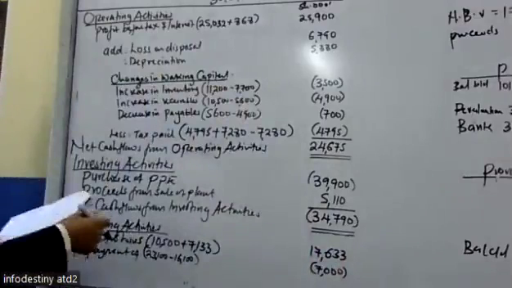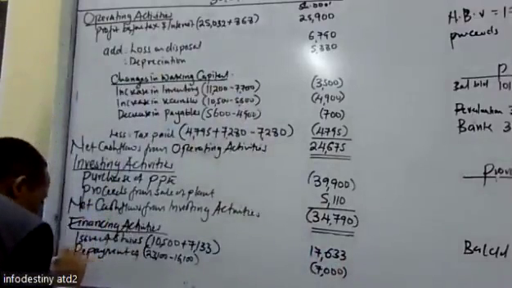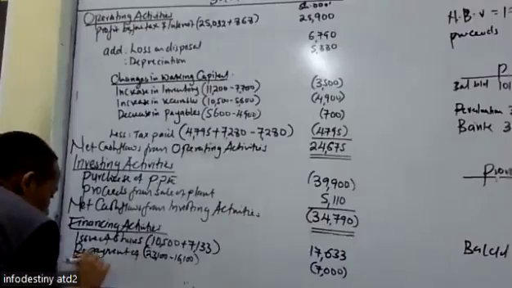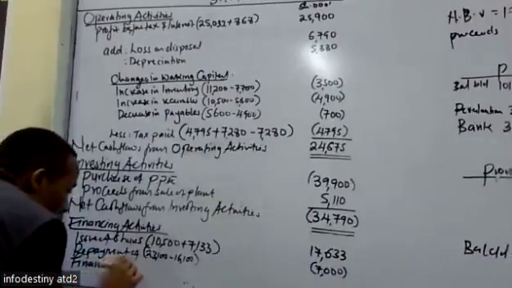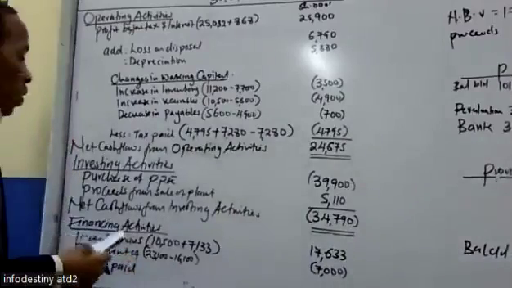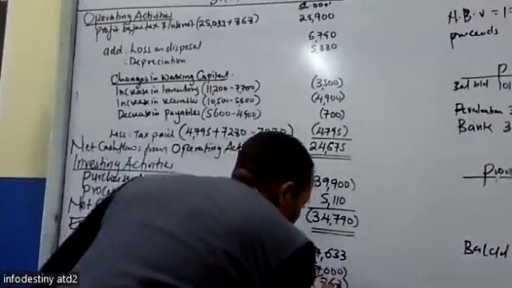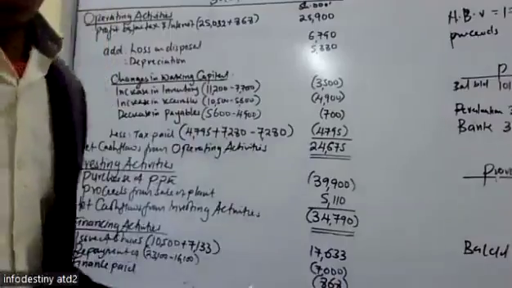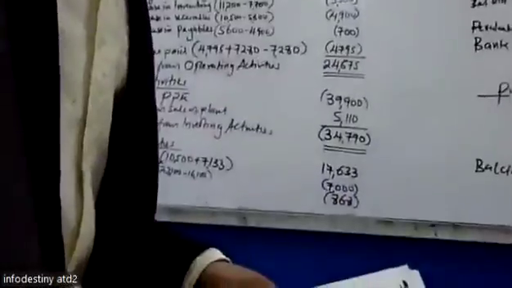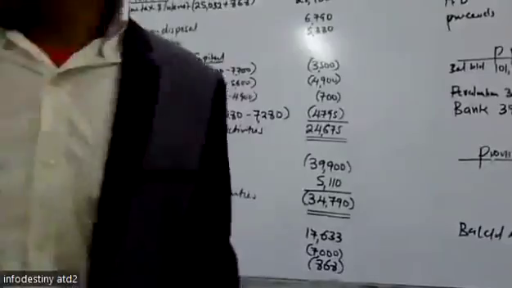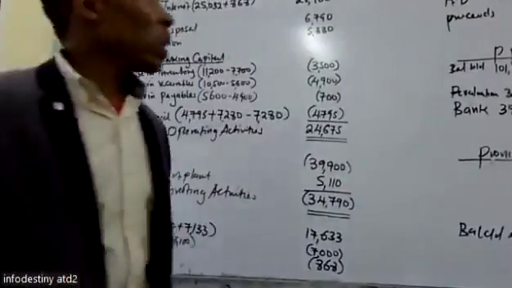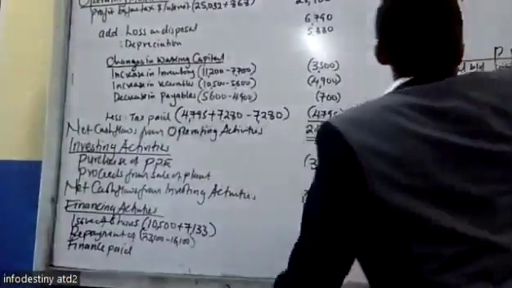And also they paid the interest, the finance cost. The finance cost paid of 868. Then also we determine the dividends which were paid.